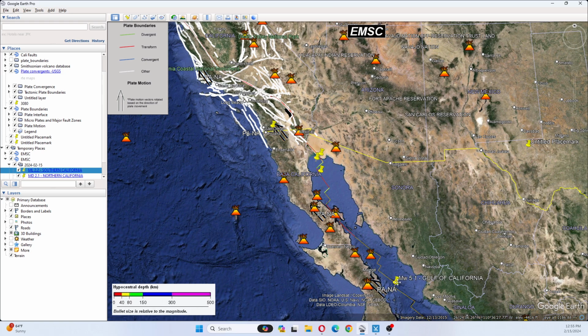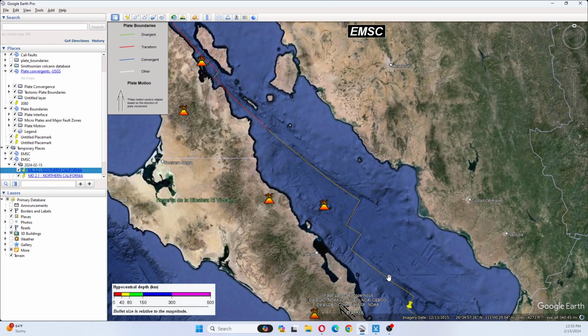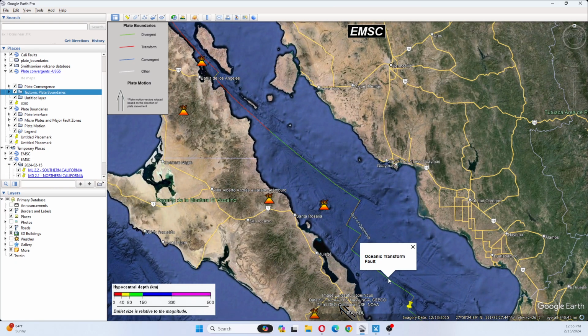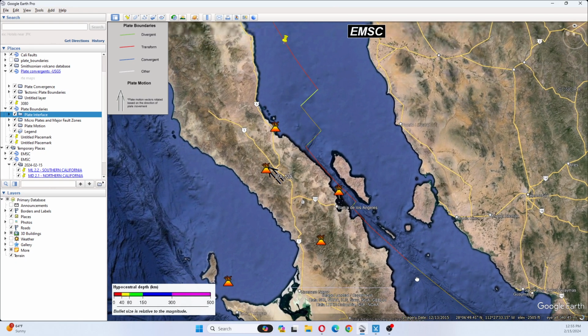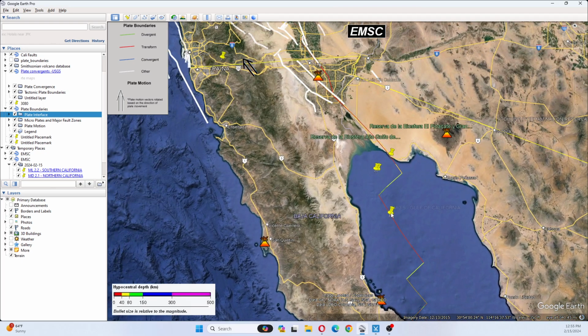This was the 5.1 that occurred. This is the Oceanic Transform Fault and North American Pacific Divergent Boundary. And as we follow this up, we can see that there was a 3.5 here. This is the North American Pacific boundary. Then there was a 4.0, which was on the North American Pacific Transform boundary.